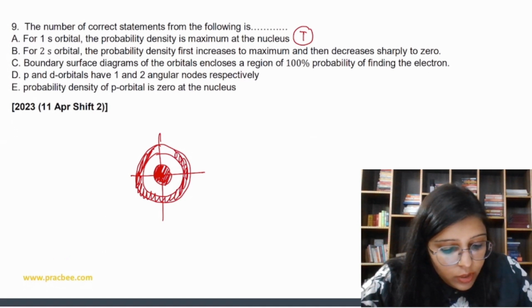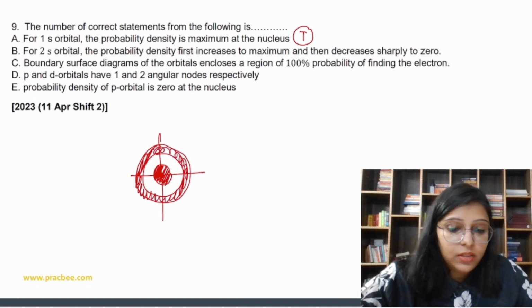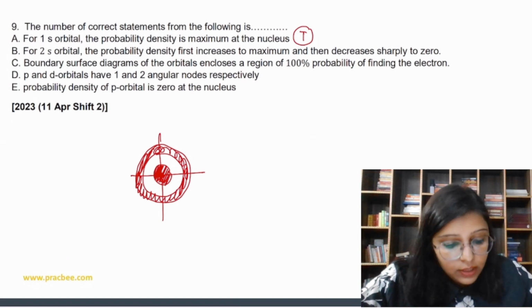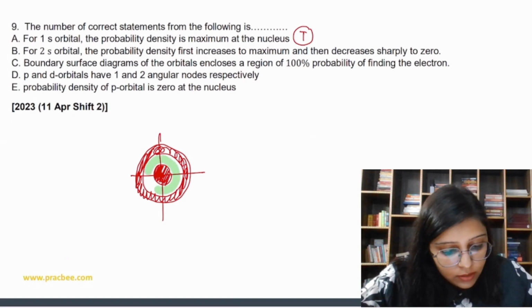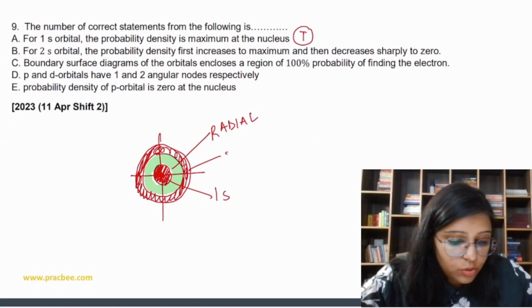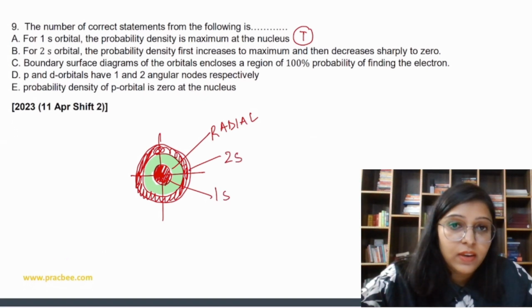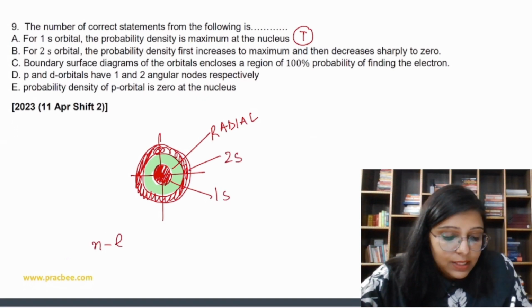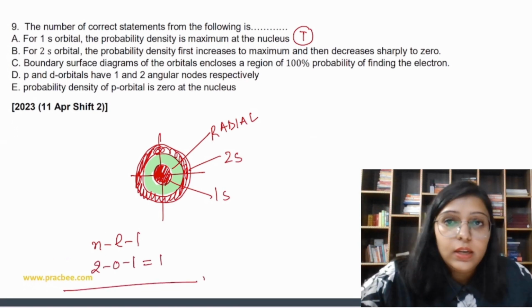So in between 1s and 2s we have the spherical node, this part, that is the radial node that we get. In 2s we have one node. Kaise? n minus l minus 1, 2 minus 0 minus 1 is 1 radial node. Clear? So this is true.